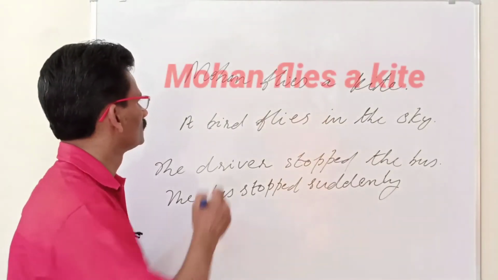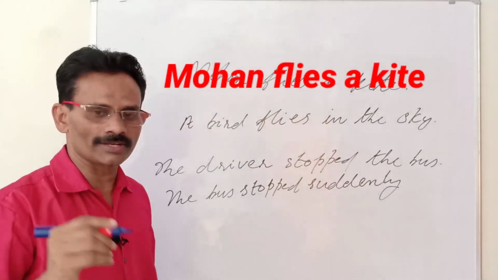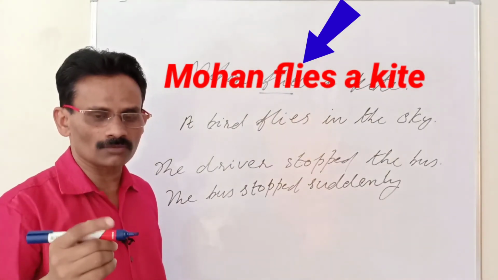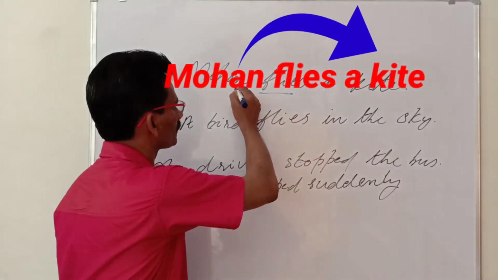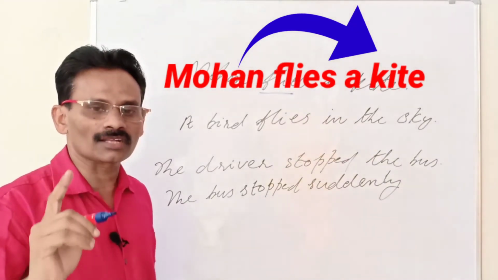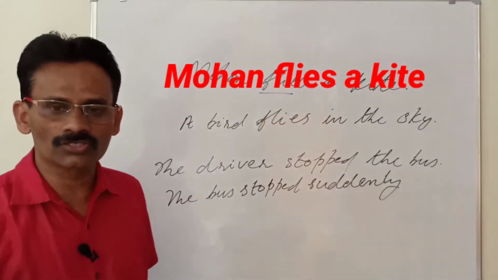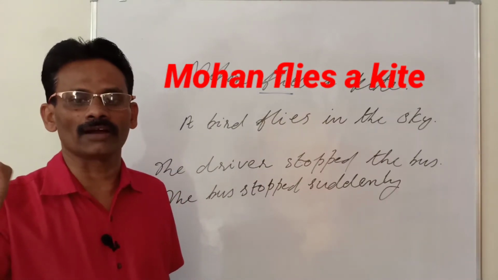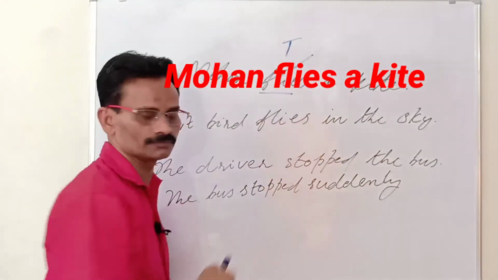Look at the example. Mohan flies a kite. Which is the verb in this sentence? Flies is the verb. Is it a transitive verb or intransitive verb? The action of the subject passes from subject to object. Therefore, it is a transitive verb. This verb has an object. It answers the question what. Flies what? A kite. You have the answer. Therefore, flies is a transitive verb.